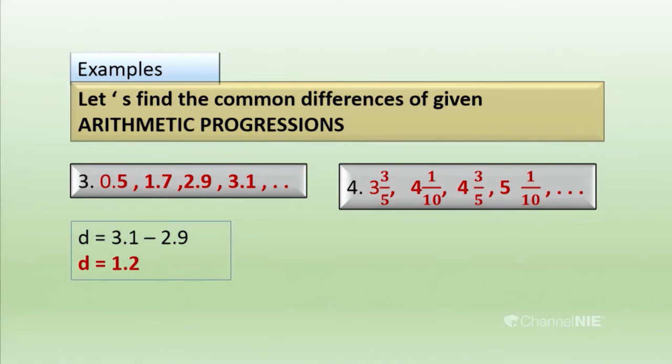Let us take a consecutive pair. So, here I have selected 4 and 1/10 and 3 and 3/5. So, I have subtracted 3 and 3/5 from 4 and 1/10. So, the answer is half. We got half as the common difference of the fourth arithmetic progression.